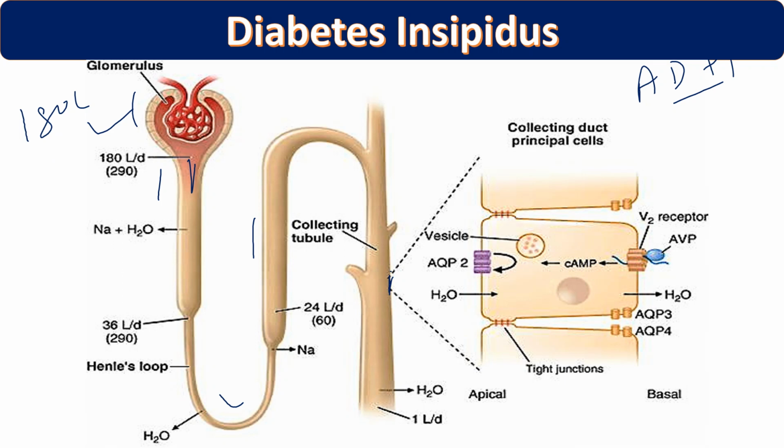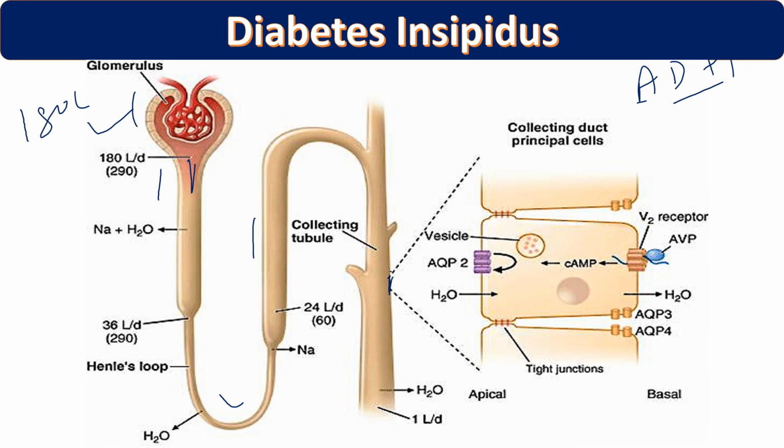Through aquaporin 2, the water from the 180 liters of filtrate is reabsorbed back into the blood circulation. So if we have ADH, we can reabsorb more water, so urination will be in a controlled manner.